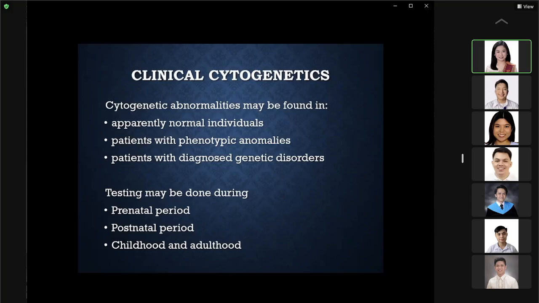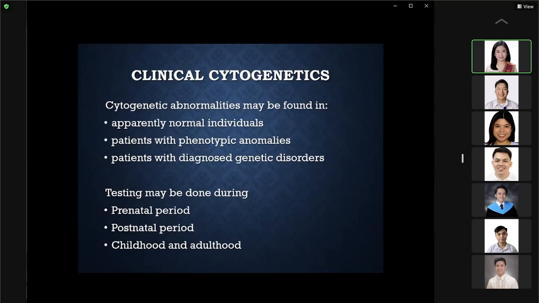Apparently normal individuals because less than 25% of adults have genetic abnormalities, okay? And patients with phenotypic anomalies usually also have genetic abnormalities. Patients with diagnosed genetic disorders are those whose genetic disorders have already been confirmed by genetic testing.